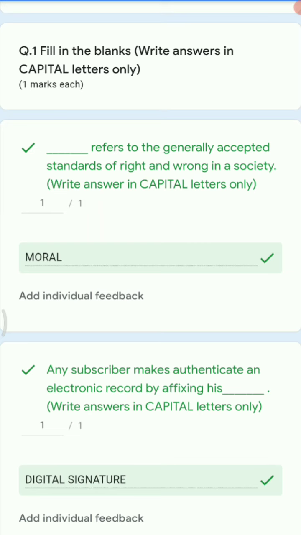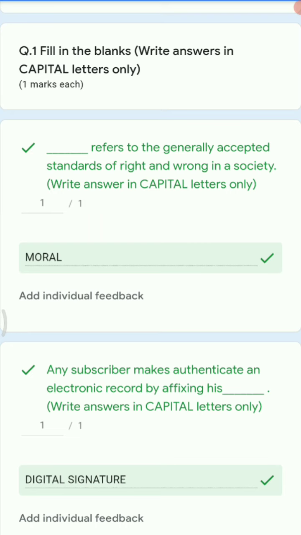The first question which you can see in this video is filling the blanks. So whenever the filling the blanks appear in your board examination, whether it is for 12th standard or 11th standard, your filling the blanks will never have an option. You have to be very precise with the word which you are going to enter.